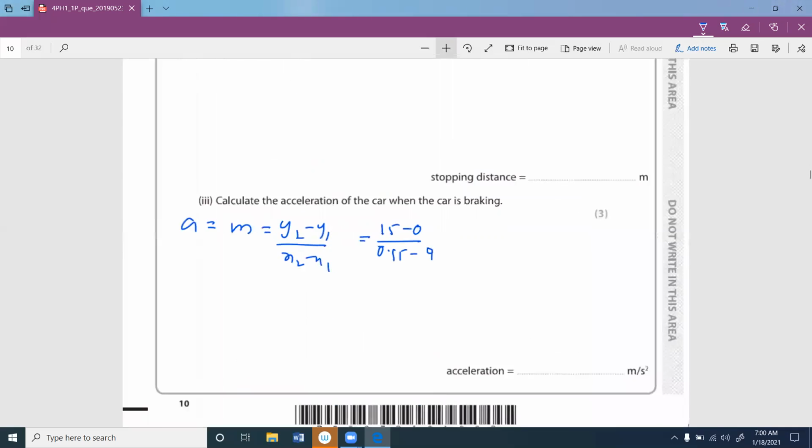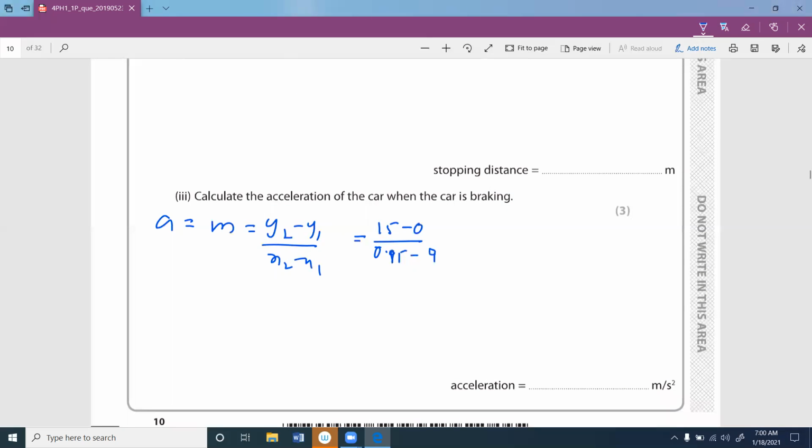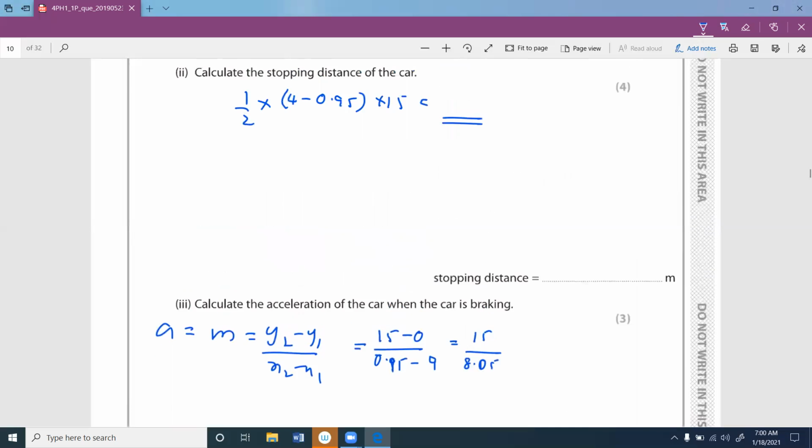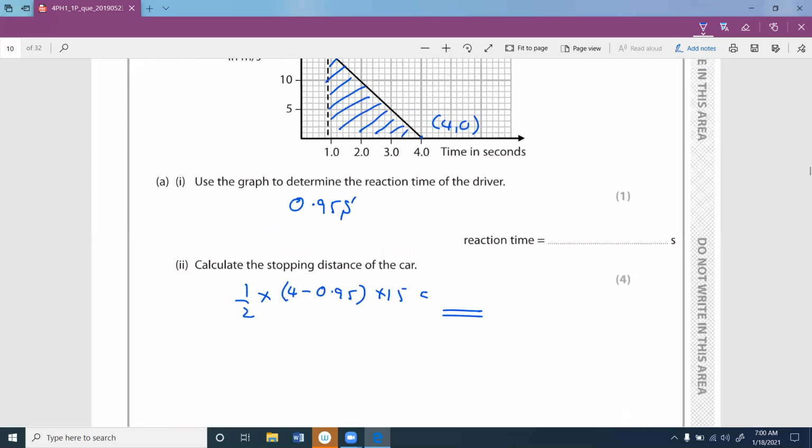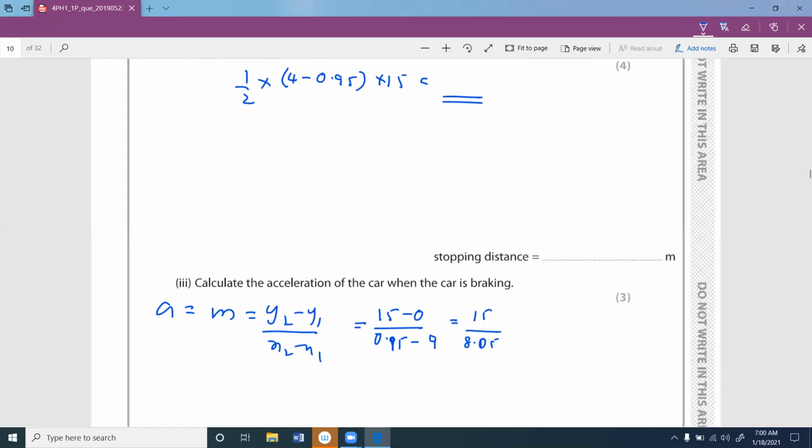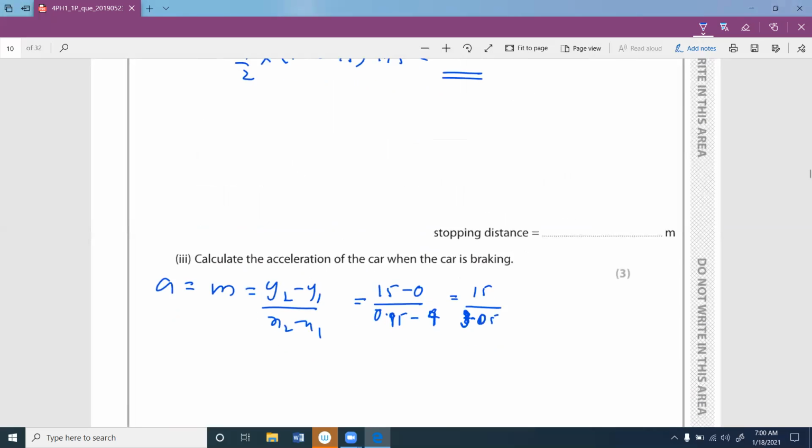With that you can say 15 divided by 3.05. Okay, it's not 9, it's 4. Sorry, I made a mistake, it's 4. So this turns out to be 3.05. Roughly we can get like 3, doesn't make a difference, right? Okay.